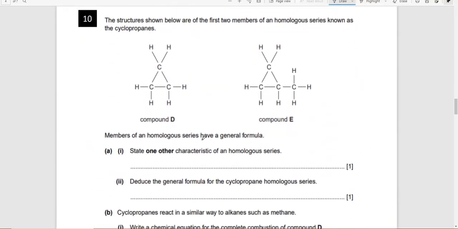Okay. Members of a homologous series have a general formula. State one characteristic of a homologous series. They have the same chemical properties.